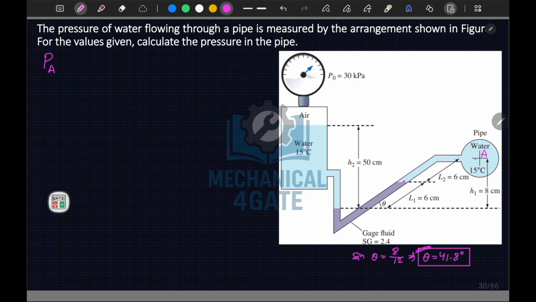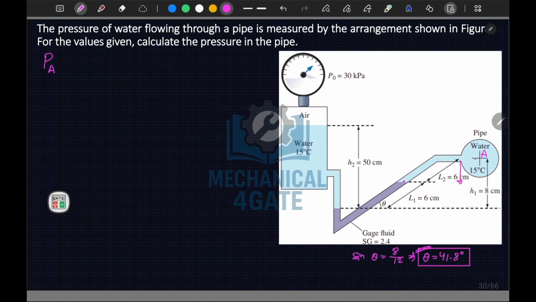To apply the hydrostatic law, we know that dp by dh is equal to rho g, and this height is the vertical height. Since this is 8 centimeter divided into two parts, we can write 4 centimeter, 4 centimeter. Both sides will be equal, or we can also use L2 cos theta.